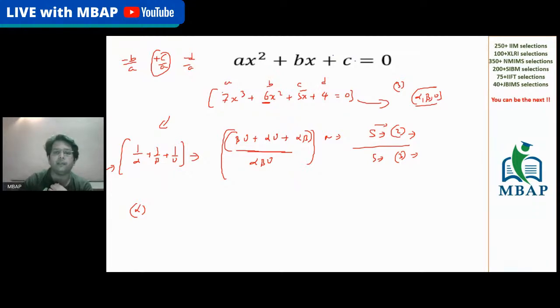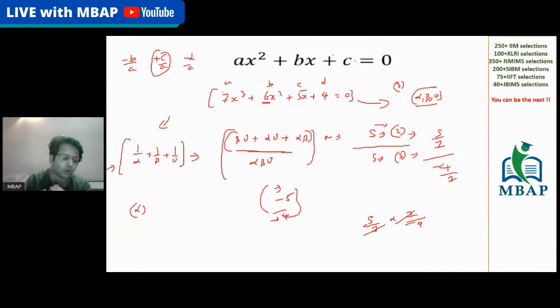So c by a will become nothing but 5 upon 7, and minus d by a will become minus 4 by 7. So your final answer will be 5 upon 7 divided by minus 4 upon 7. The 7 will get cancelled. The answer is minus 5 by 4. All of you have given me the right answer. I'm very happy to see that.